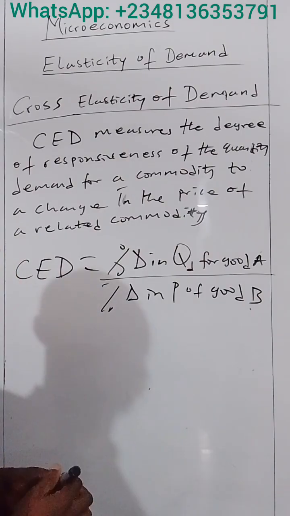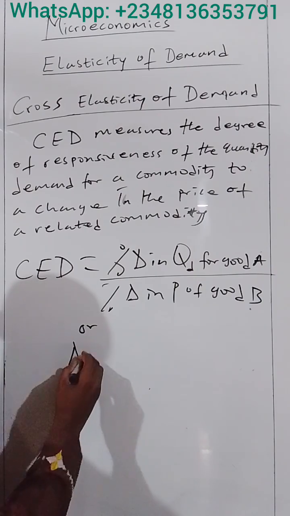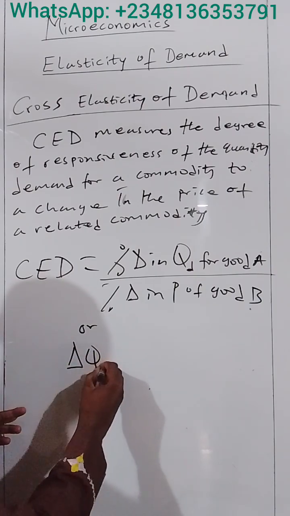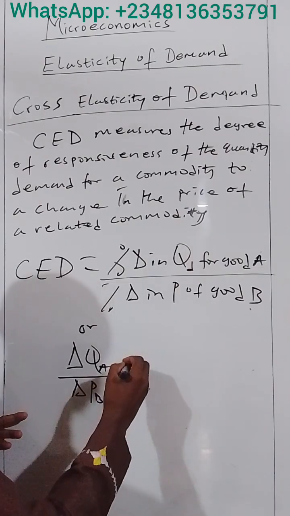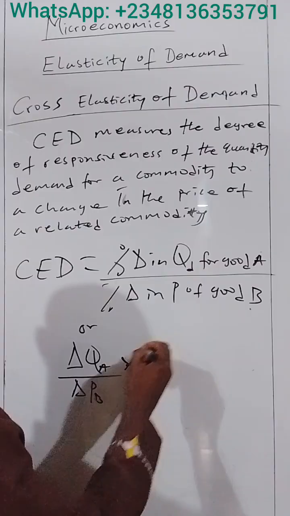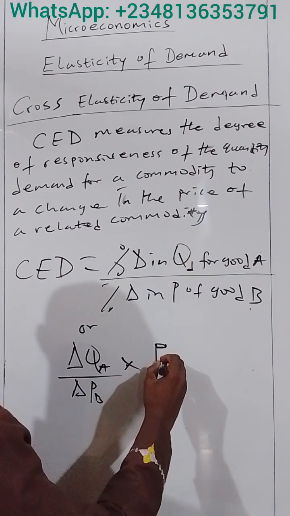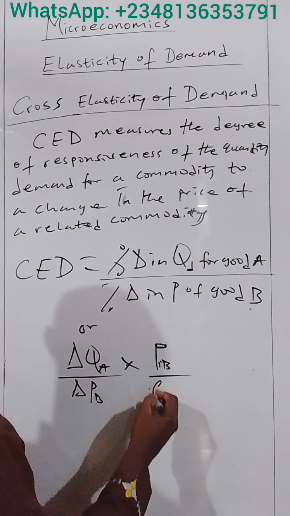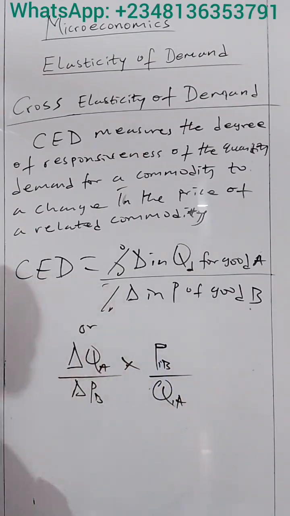Alternatively, it can be written as the change in quantity demanded for A divided by the change in price of B, multiplied by the initial price of B, that is P1 of B, divided by the initial quantity demanded of good A. So we can also compute the cross elasticity of demand using this formula.